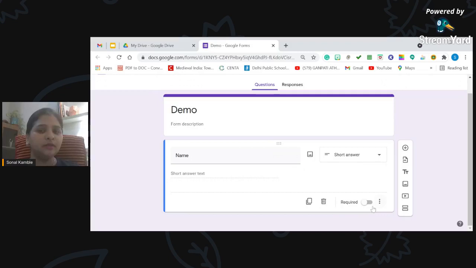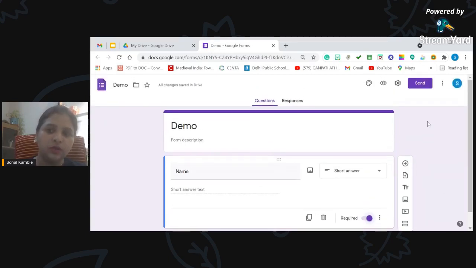Here it is unchecked, but if you want the person to fill in that question's answer, or to submit the response for that particular question, you can just click on this, check it, and it will be a required question which the user has to fill in the answer for. And the moment you click on required, once I show you the preview of this form, you will notice that there will be a small star mark or asterisk mark on that field.